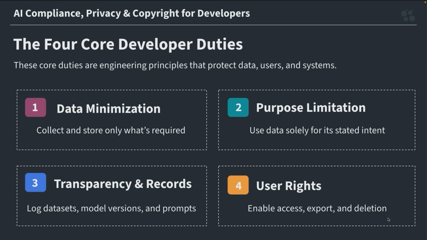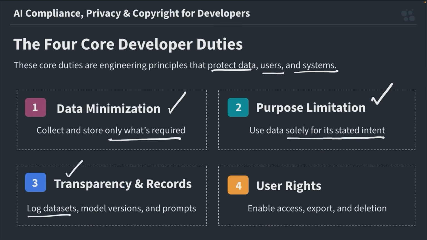These are engineering principles that protect data, users, and systems. First, data minimization. Collect and store only what's required. Purpose limitation. Use data solely for its stated intent only. Transparency in records, log datasets, model versions, and prompts. And finally, user rights. Enable access, export, and deletion.